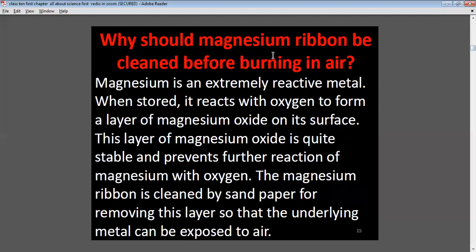Why should magnesium ribbon be cleaned before burning in air? Because it is a very reactive metal. When it is stored, it reacts with oxygen to form a layer of magnesium oxide on its surface. This layer of magnesium oxide is quite stable and prevents further reaction of magnesium with oxygen. The magnesium ribbon is cleaned with sandpaper to remove this layer so that the underlying metal can be exposed to air.